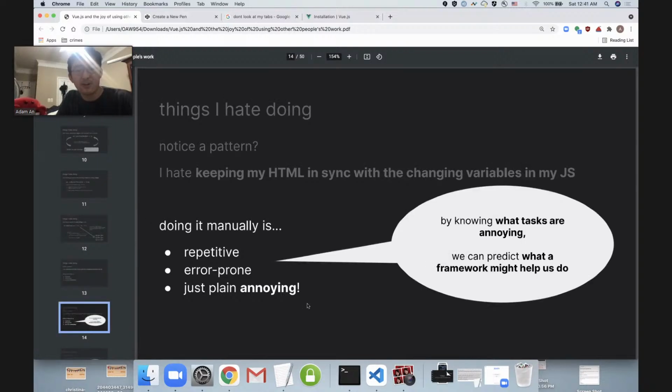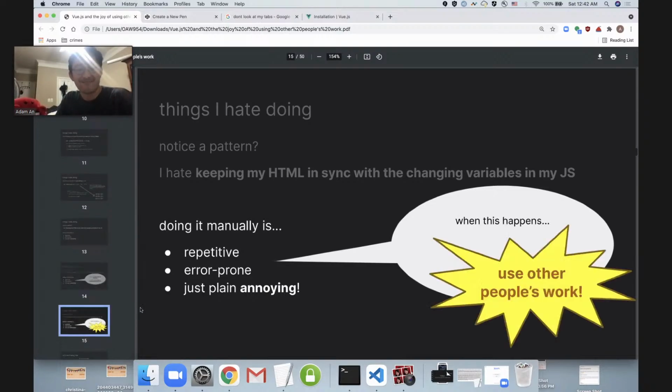So this right here is one of our biggest cues. Remember, by knowing what tasks are annoying, we can predict what a framework might help us do. So I'm done being subtle, but this is all our cue to use other people's work. And you're going to see this phrase pop up a lot more because after all, this is the joy of using other people's work. So remember this. We're going to use other people's work. Got it?